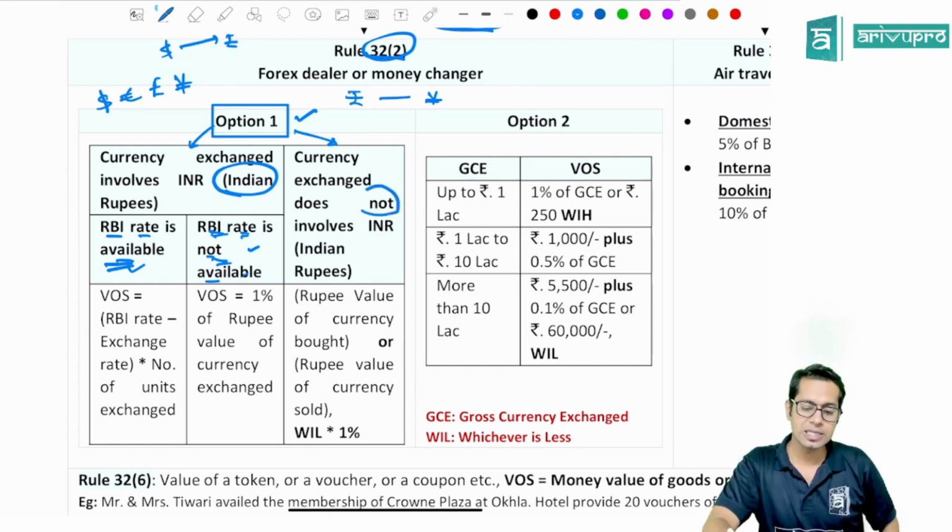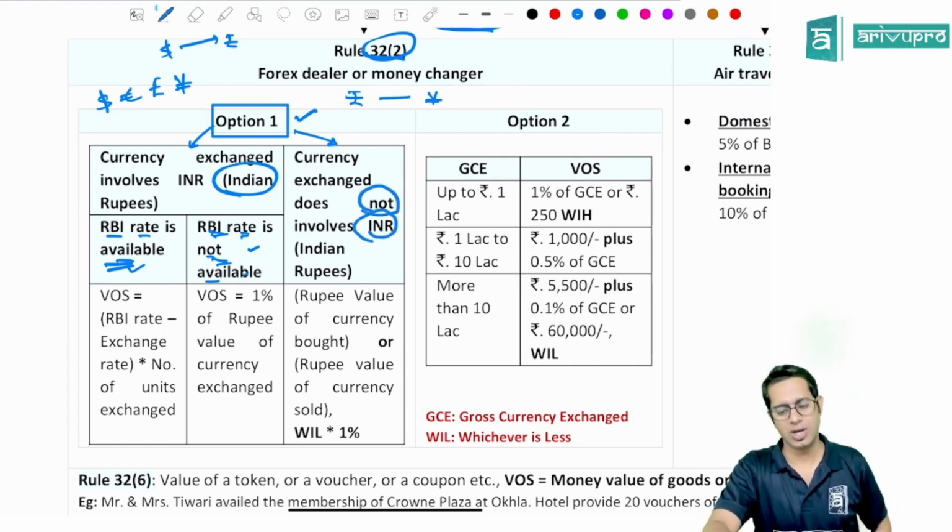Sir, what if the currency which I am exchanging does not involve Indian rupees at all? For example, I am giving dollars and taking pounds.